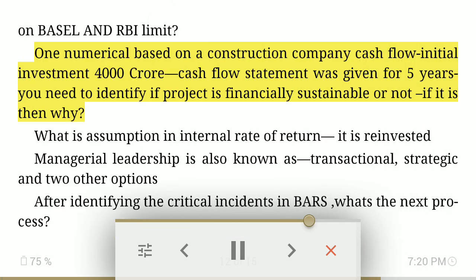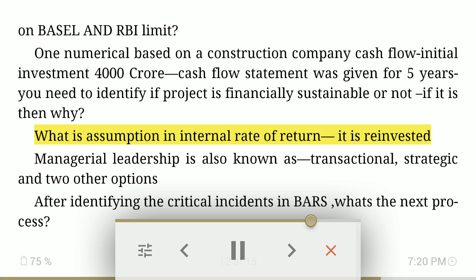One numerical based on a construction company cash flow. Initial investment 4,000 crore. Cash flow statement was given for 5 years. You need to identify if project is financially sustainable or not. If it is, then why? What is assumption in internal rate of return? It is reinvested.